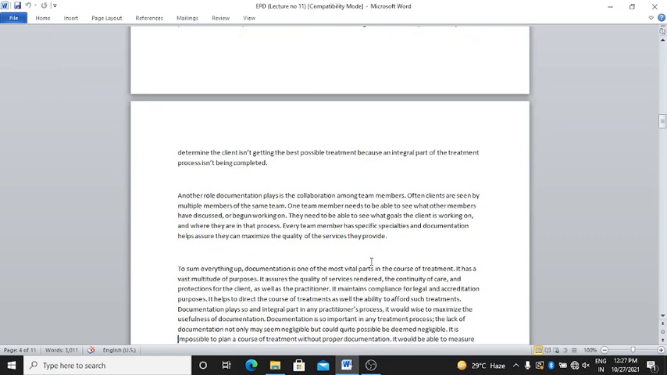Another role documentation plays is collaboration among team members. Often clients are seen by multiple members of the same team. One team member needs to be able to see what other members have discussed or begun working on. They need to be able to see what goal the client is working on and where they are in the progress. Every team member has specific specialties, and documentation helps assure they can maximize the quality of the service they provide.